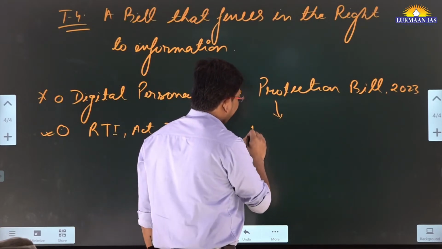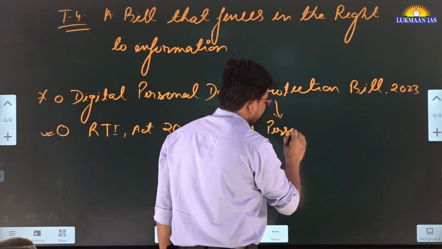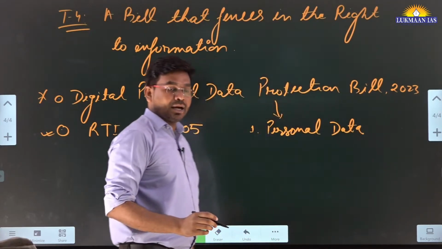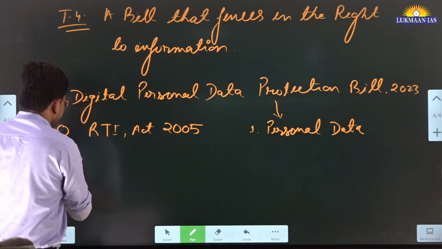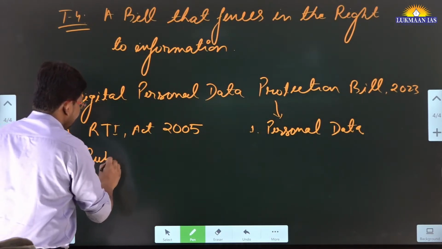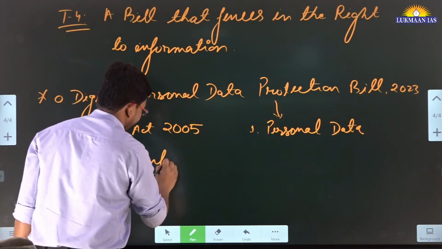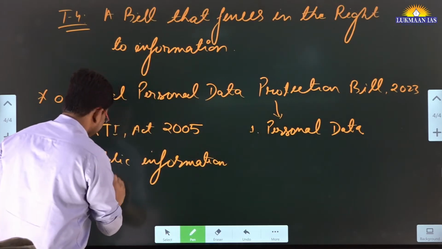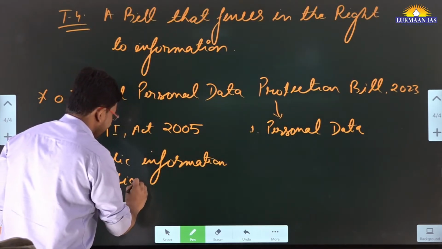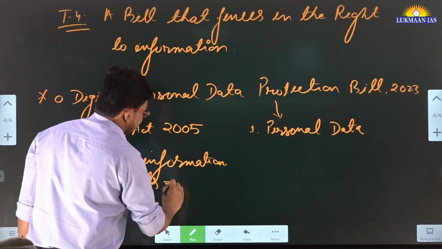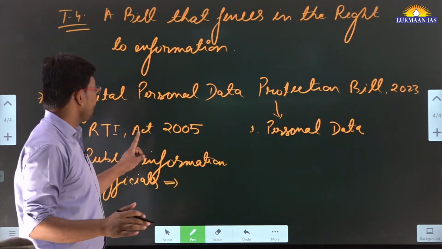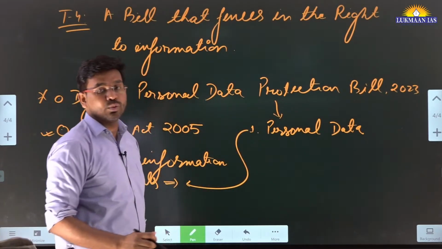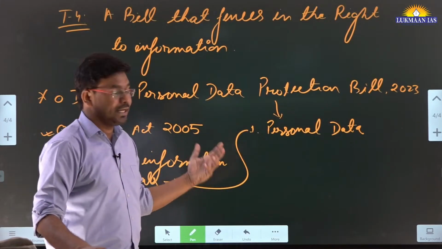One of the things is that it vaguely mentions protection of personal data, and it says that public information officials or officers can deny giving information under the Right to Information Act by citing that it amounts to giving away the personal data of an individual.